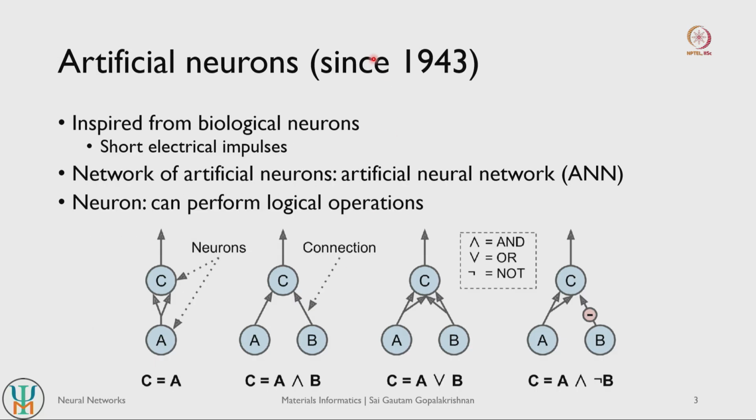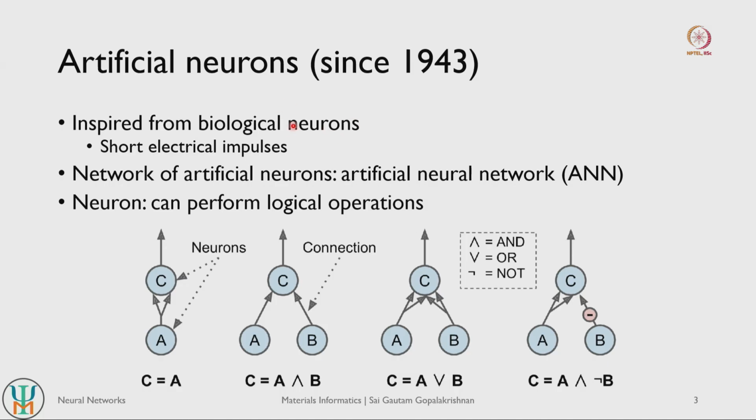Okay. So the idea of artificial neural networks is not very recent. In fact the idea of artificial neurons was introduced back in 1943, and these were inspired from biological neurons. As most of you are aware, our brains are a collection of neurons. Neurons are the individual cells.